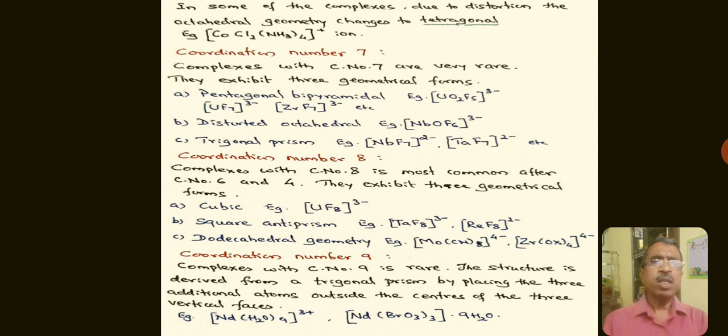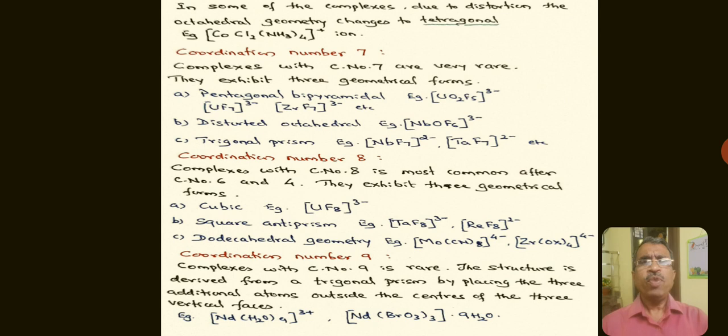They exhibit 3 geometrical forms. One is pentagonal bipyramidal, second distorted octahedral, and third one trigonal prism. The example of the pentagonal bipyramidal geometry is UO2F5 3-. This compound is called pentafluorouranylate ion.